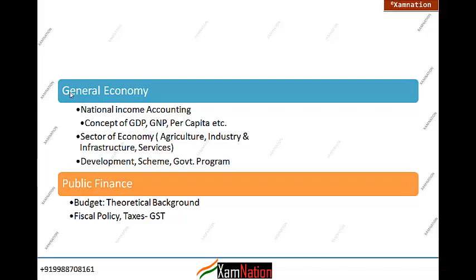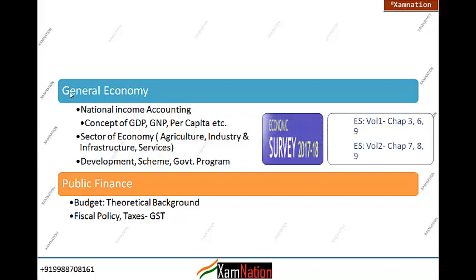Further, any schemes related to these, any development scheme, for infrastructure development, whatever schemes are there, we are going to study in this chapter. So when we finish this module, we will have covered the 3rd, 6th, 9th chapters of volume 1, and the 7th, 8th and 9th of volume 2. So this is how the general economy is covered.